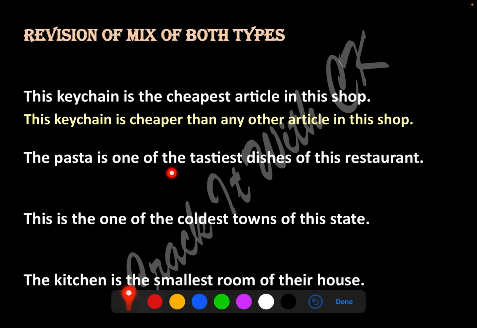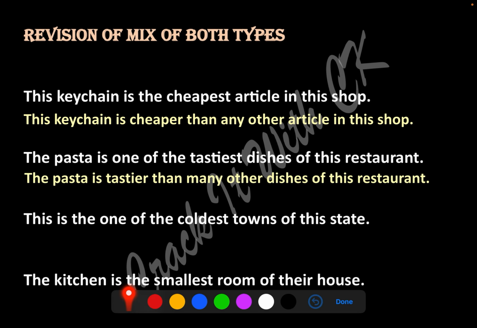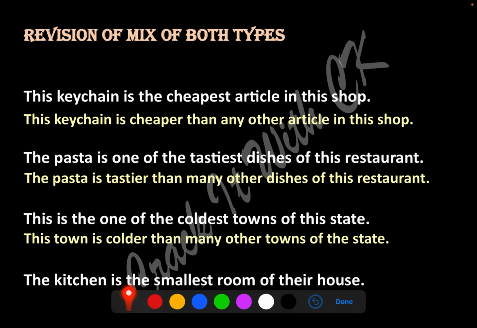The pasta is one of the tastiest dishes of this restaurant. It is not the tastiest. It is one of the tastiest. So this is type 2. How will you begin? Again, begin with whatever we are talking about. This pasta is tastier than many other dishes of this restaurant. Many or most. Again, this is one of the coldest towns of the state. This town is colder than many other towns of the state. Why many? Because it is one of the coldest.